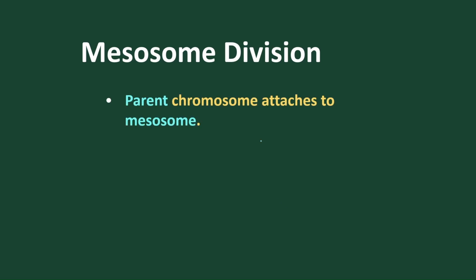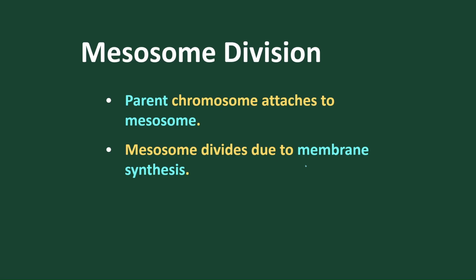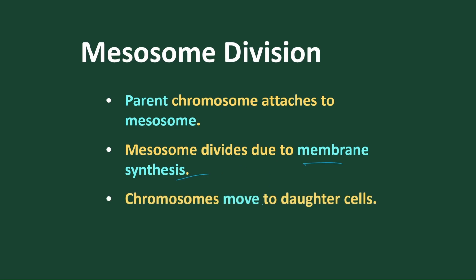Mesosome duplication takes place, as we have discussed. Let's suppose this is the parent mesosome present, and this is the cell membrane. Here the cell membrane synthesizes to produce two mesosomes. So two mesosomes are produced by the division of the cell membrane. So the mesosome divides by membrane synthesis. And the chromosomes move to the daughter cells, as we have discussed.